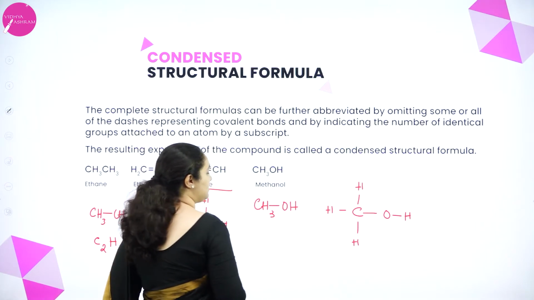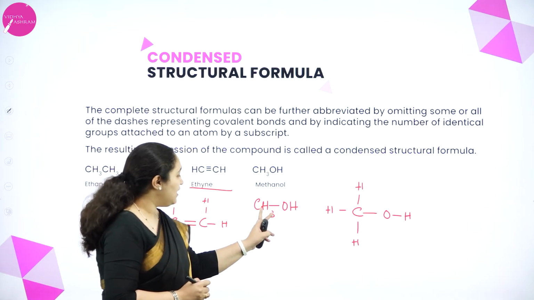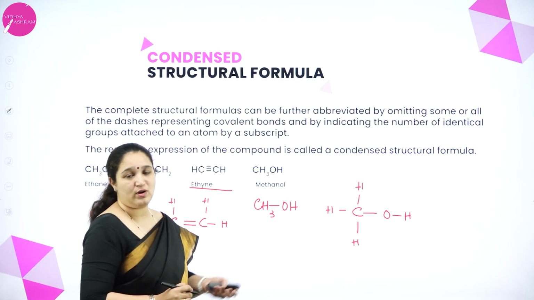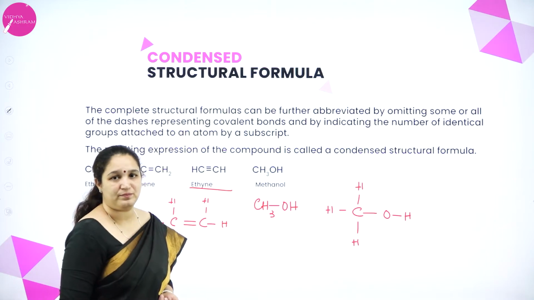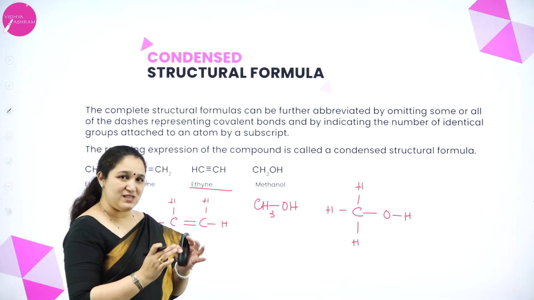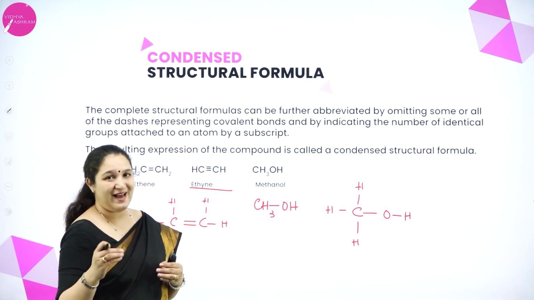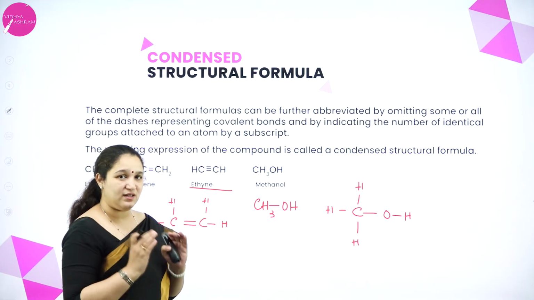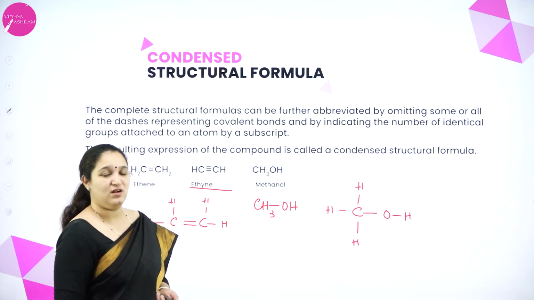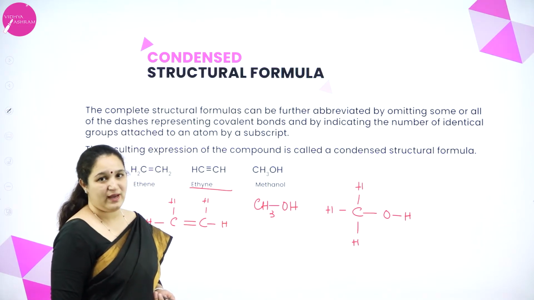I can write it like this: CH3OH, where only the carbon and oxygen bond I have been representing. Okay, so if I condense and omit the bonds or the dashes and just write the condensed form, we call it the condensed form of writing the organic compound.